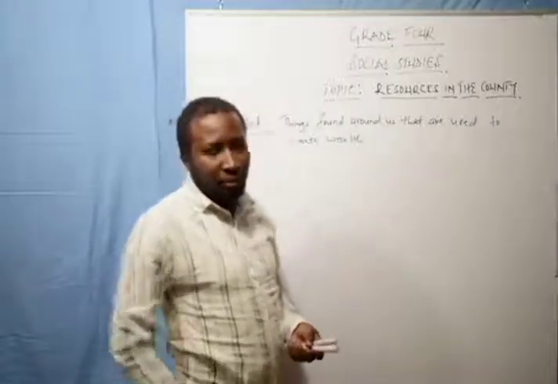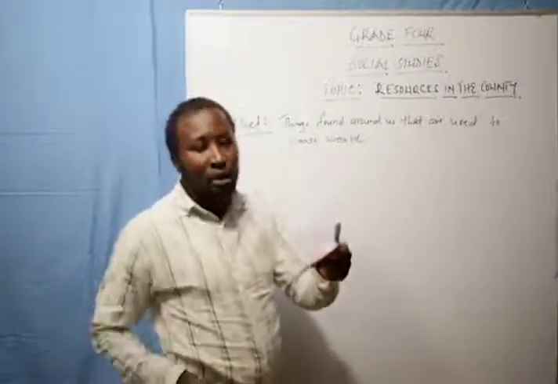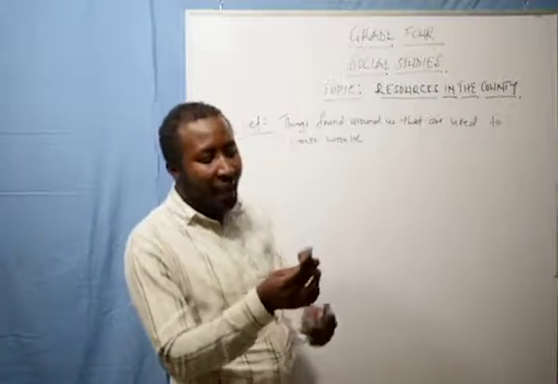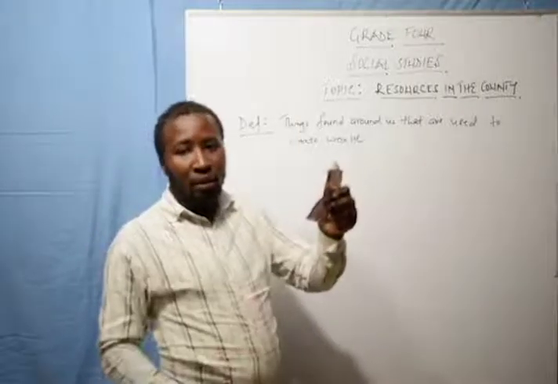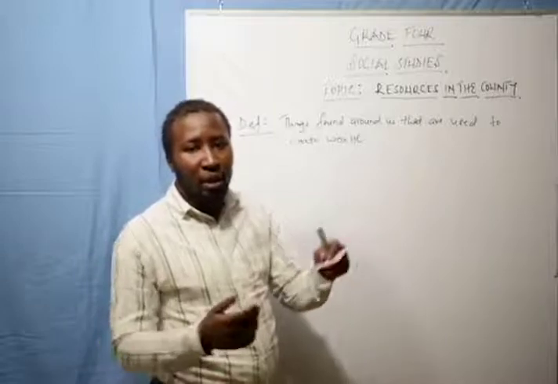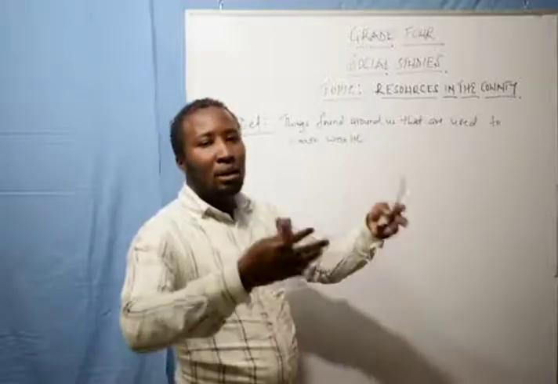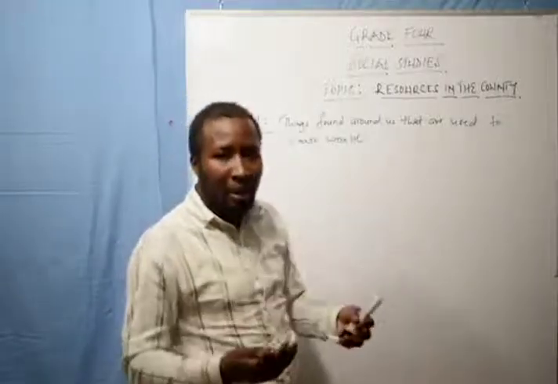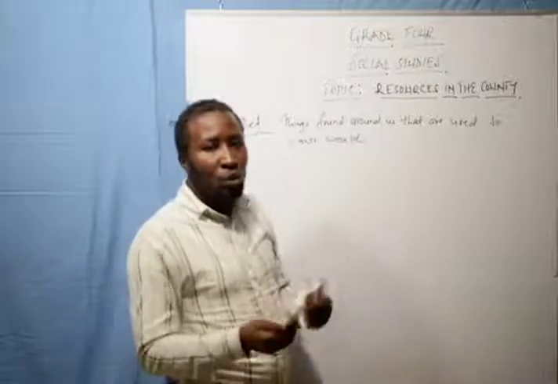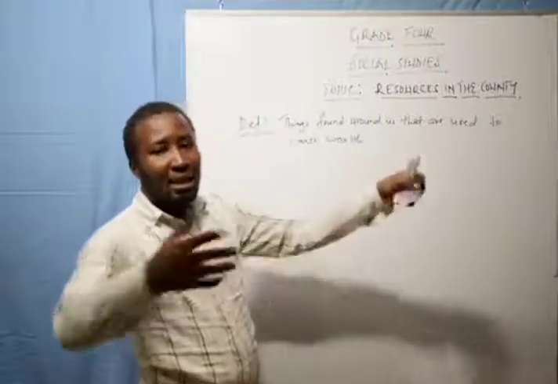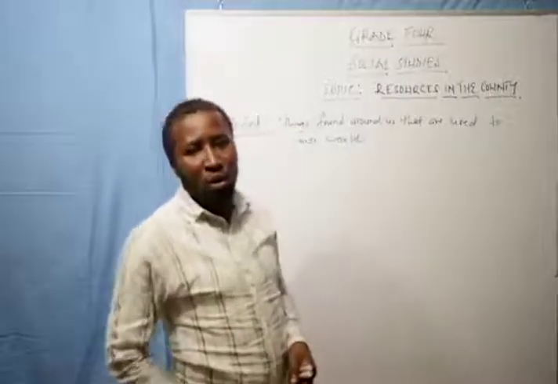So when we have money, for example, we have money here, it's 100 shilling. So having this 100 shilling is a resource. Why? Because I could use this money to create wealth. For example, with 100 shillings, what can you buy? You can buy a book, you can buy a pencil. So, when I buy that pencil, I buy that pen, that is wealth to me. I'm adding wealth to myself. So, that is what we mean by resources. So, things that are around us that we use to create wealth. So, that is what we call resources.